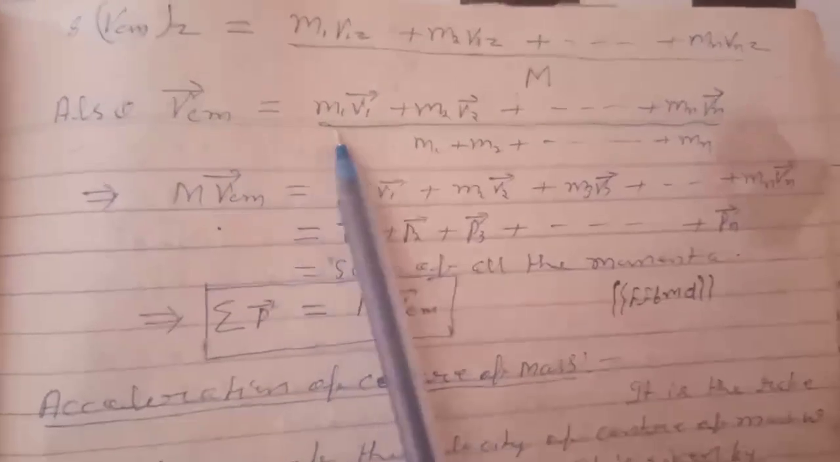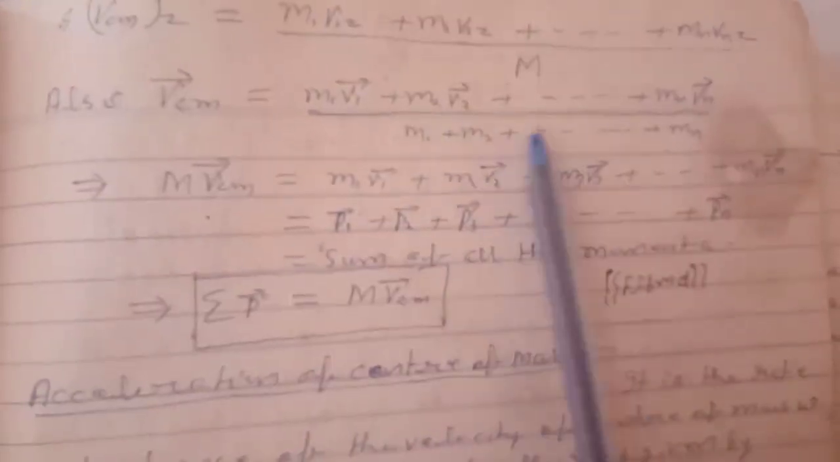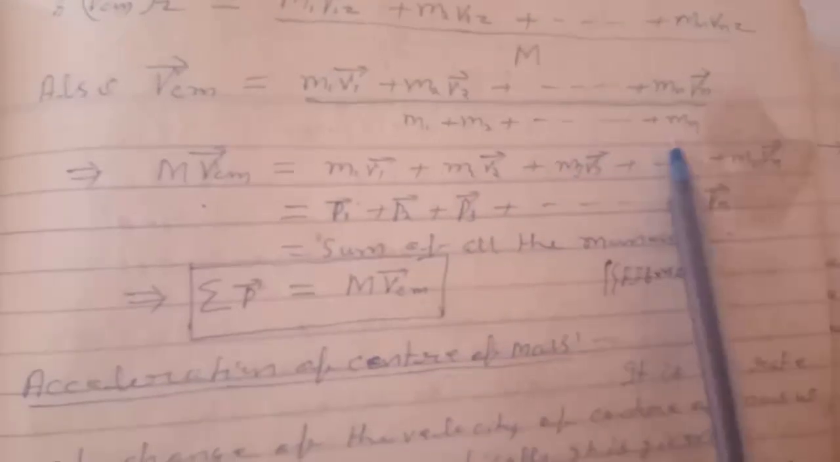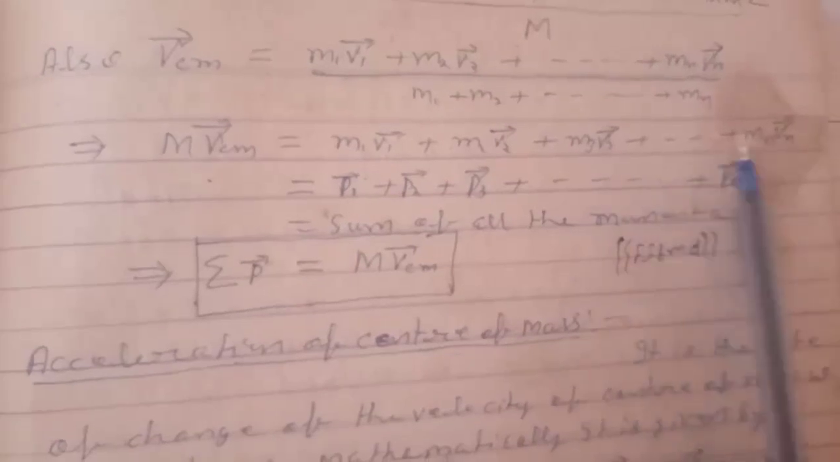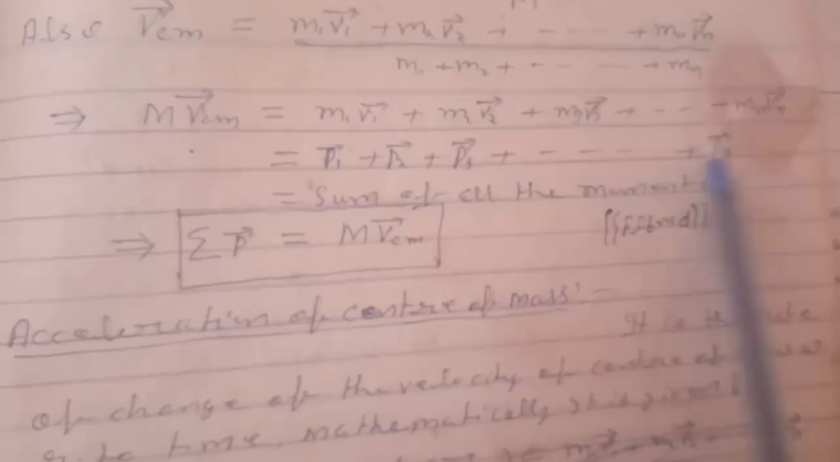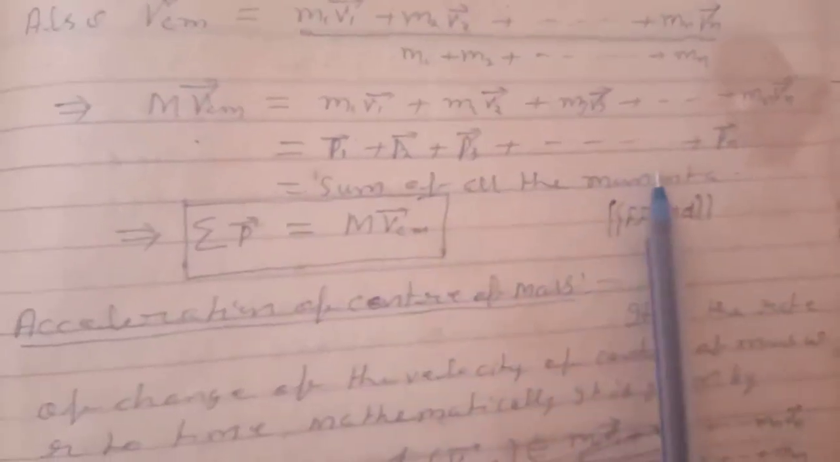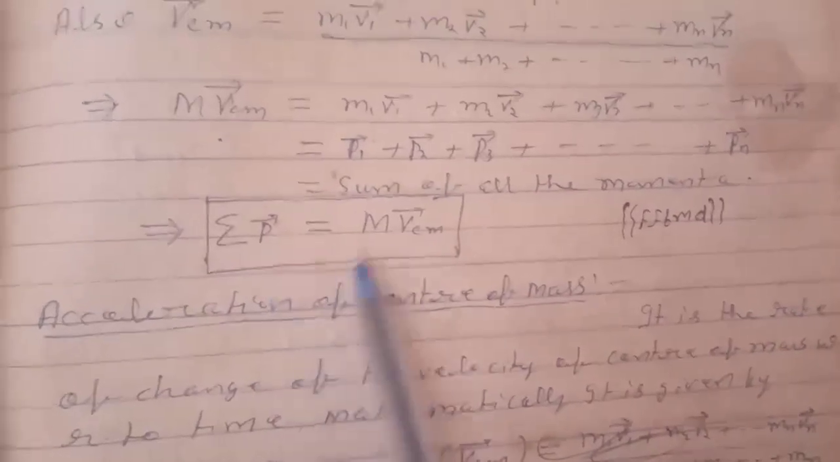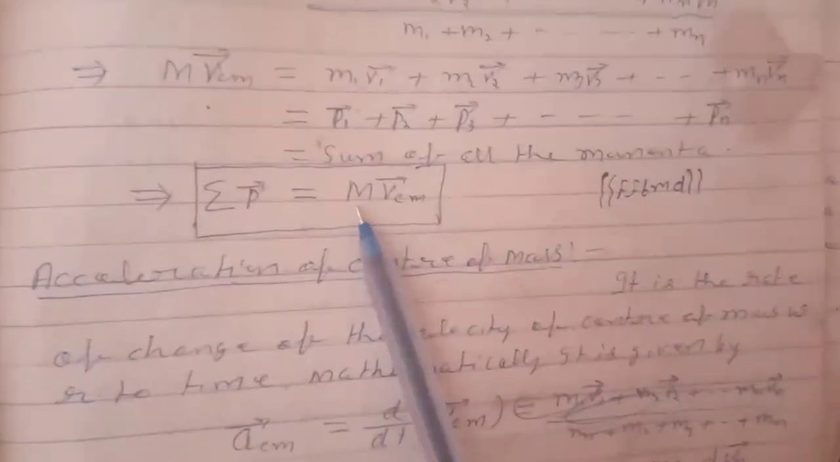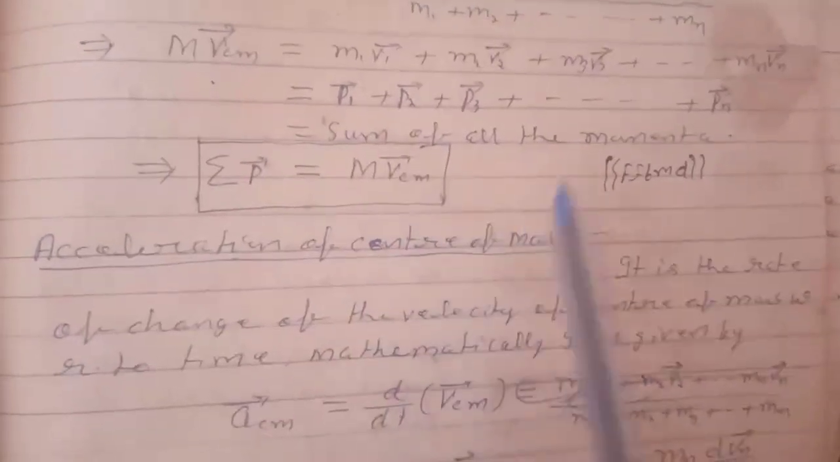Also, V_CM equals M1 V1 vector plus M2 V2 vector plus Mn Vn divided by M1 plus M2 plus Mn, or M into V_CM equals M1 V1 plus M2 V2 plus M3 V3 plus Mn Vn, equals P1 vector plus P2 vector plus P3 vector plus Pn vector. That is the sum of all the momentum. This implies sigma P equals M into V_CM. That is, the sum of all momenta is equal to the mass of the system times the velocity of center of mass.